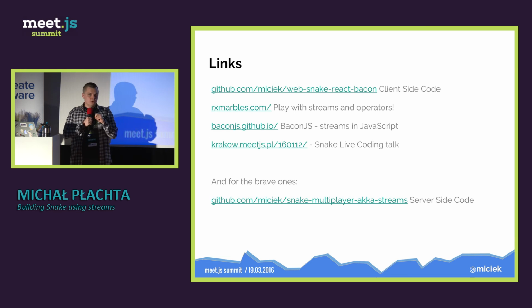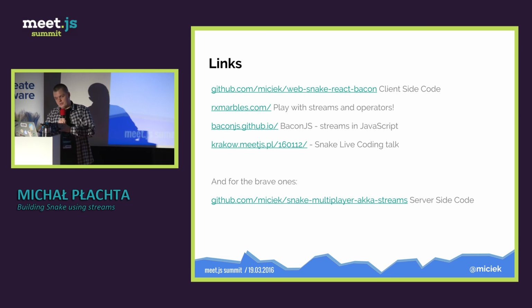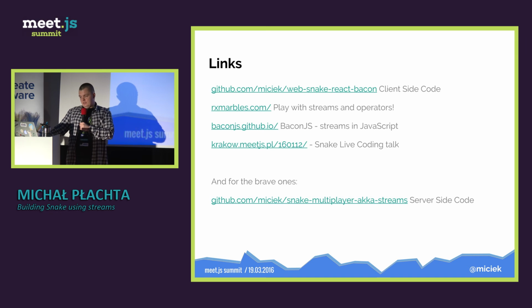And there is a site called RX Marble, so the second link. You can play with the stream operators. So Bacon.js, RxJS, Kefir, all those libraries share the same amount of operators. Maybe the names are different sometimes, but basically it's the same kind of semantics. So you just play with them by dragging around the values from the input stream, and you see how the output stream changes for each of the operators. So I really recommend you to use this site.